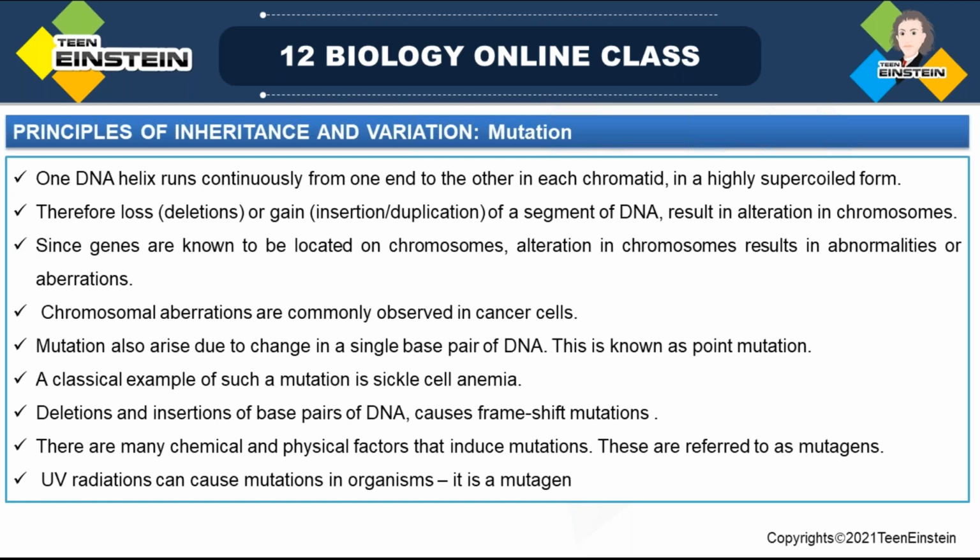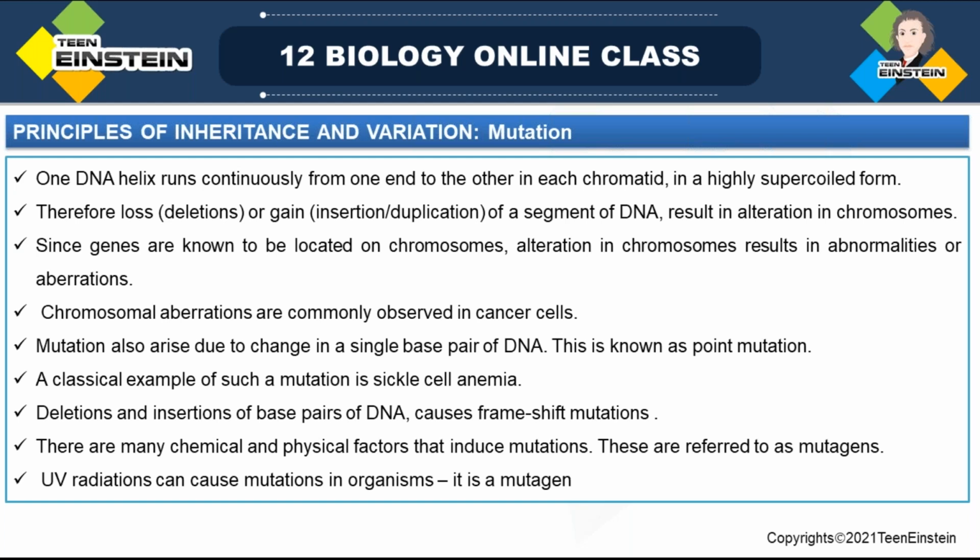If there is a deletion or insertion in these chromatids, if some part is getting removed, or some part is getting inserted, definitely that makes a change to the normal form of the DNA, right?